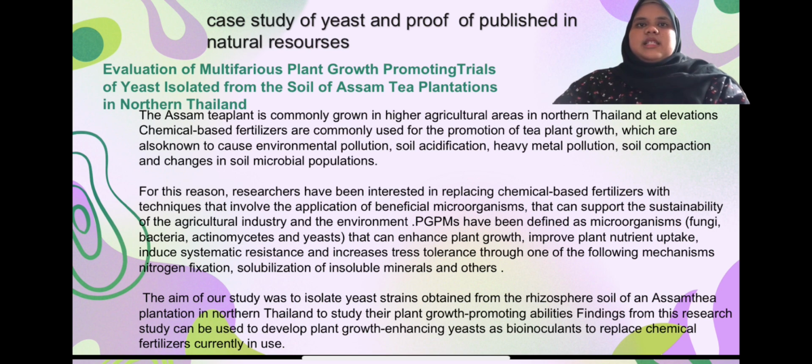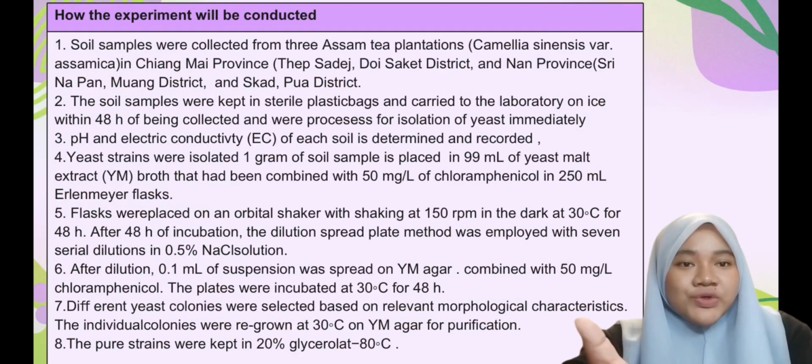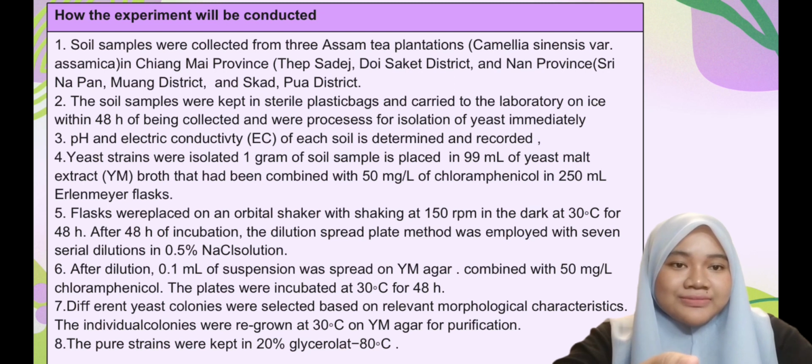Funding for this research study can be used to develop plant growth-promoting yeast as bioinoculants to replace chemical fertilizers currently in use. Okay, so how will the experiment be conducted?